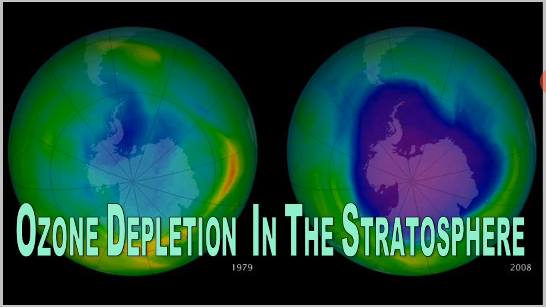In today's class we are going to see about ozone: how it is formed, where it is present, and how ozone depletion occurs in the stratosphere. You have heard about ozone in your earlier classes, and you might have also studied this in your chemistry textbook of PUC first and second year.